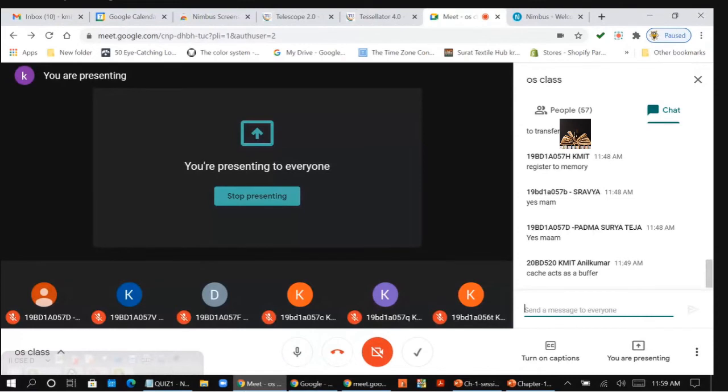For each device, you have a device controller, right? The device controller is in charge of that particular device. This device controller will have the local buffer and special purpose registers. So what is the job of the controller? It will check the data in the buffer, and that data will be given to the peripheral devices. So whenever there is some data which has to be put on the peripheral devices, the controller will take the data from the buffer and will give the data to the peripheral devices.